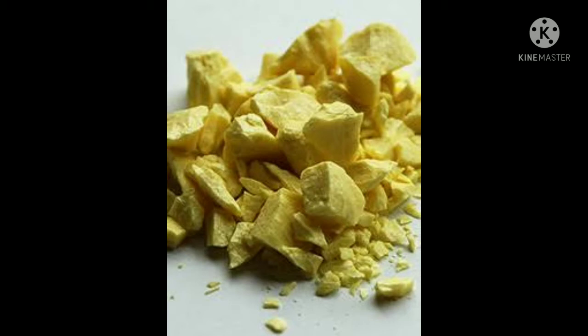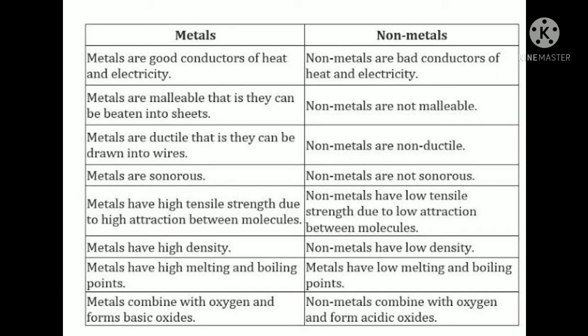Okay, next we are going to start about the difference between metals and non-metals. There are about 8 points of difference between metals and non-metals. You can write them as metals properties and non-metals properties. So you can just pause the video and see what main points are given to you. So 8 main points are given for metals and non-metals and their differences. Okay. Next we'll talk about the metalloids.